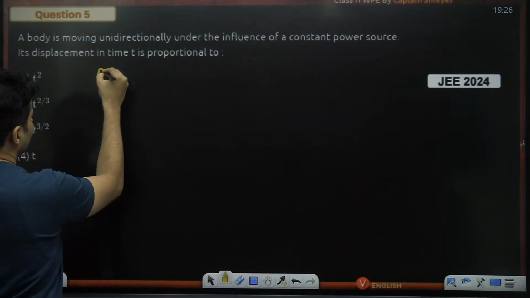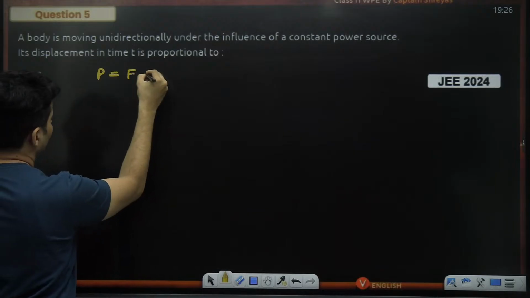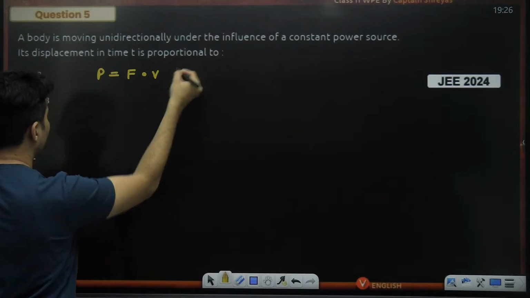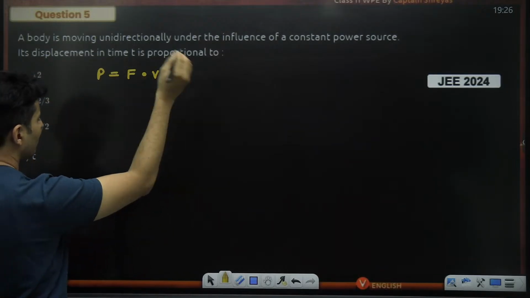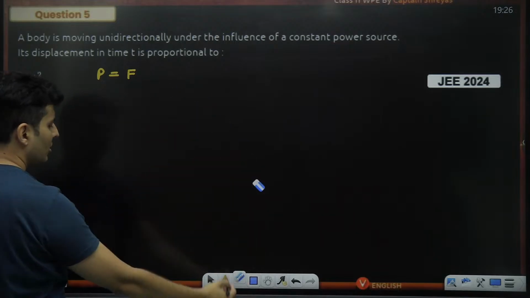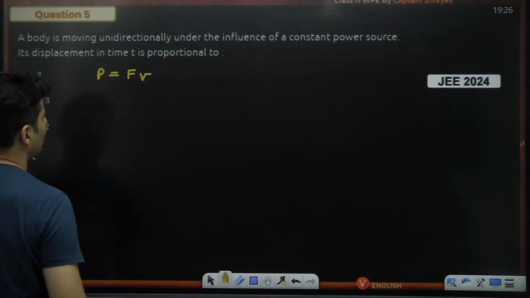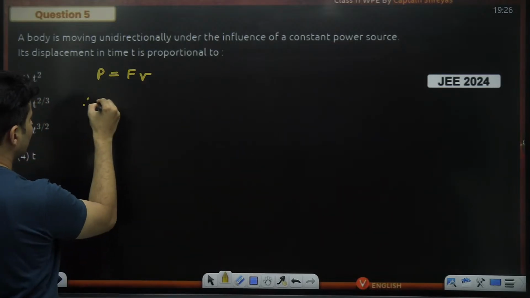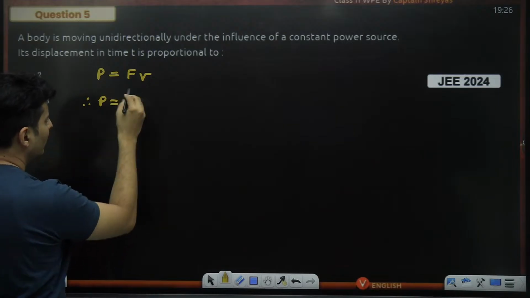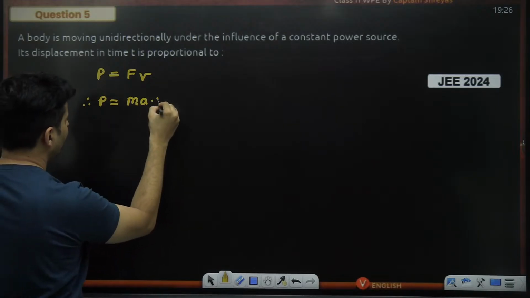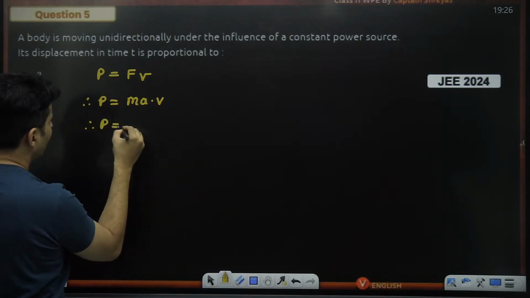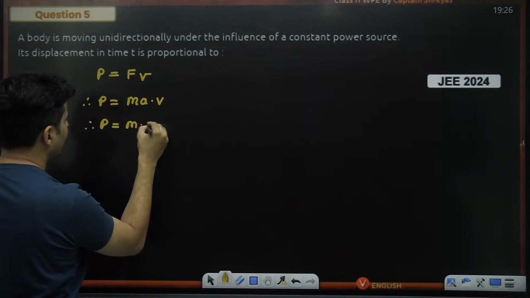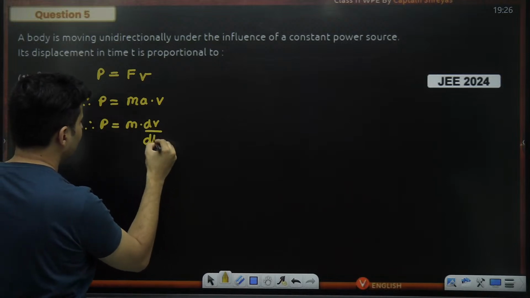So now start with the basics. Power is force dot velocity, or force into velocity. Same direction, so the dot product will not even change, so no need to put that dot. I'll just put FV. Power is constant. Keep that in mind. What I'll do, force I'll write as m into a into v, and acceleration I will write as dv by dt.